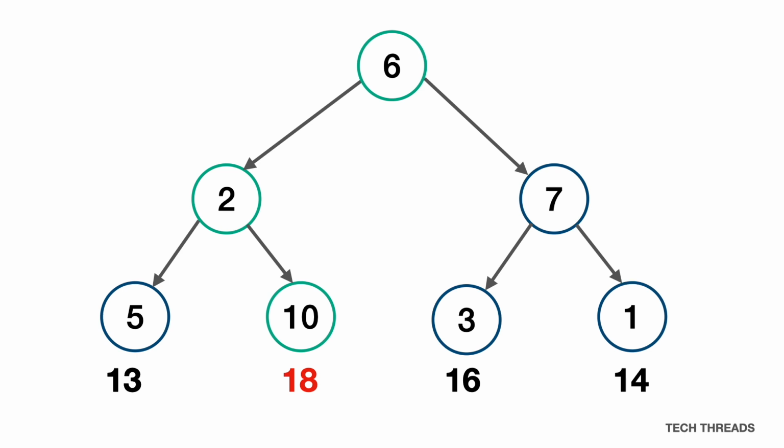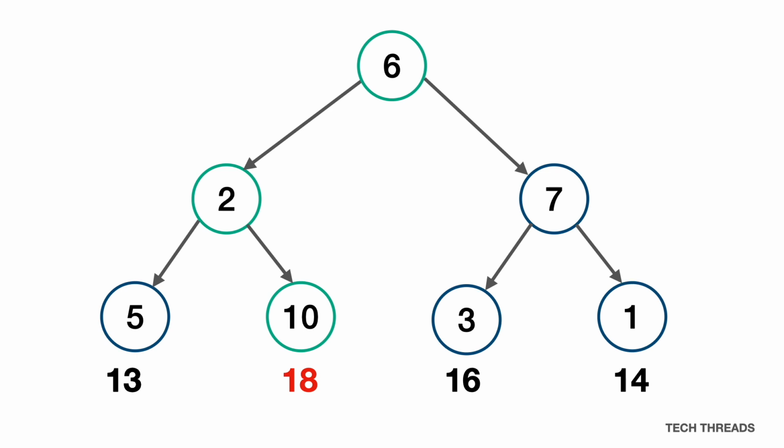The solution it came up with certainly wasn't the worst. 16 is definitely better than 13 or 14 would have been. If we wanted to rigorously check every path, we could have used a brute force approach. And for a tree as small as this, it would have been an okay decision to make.